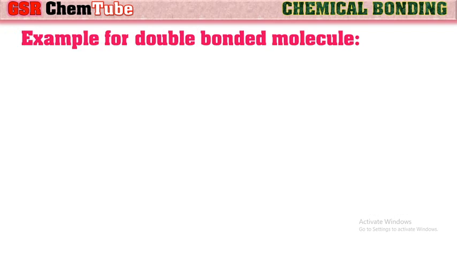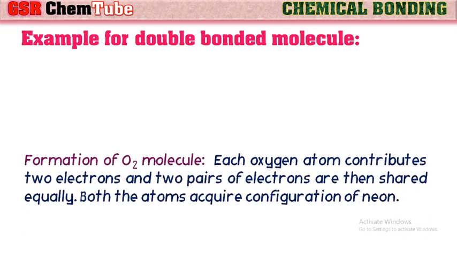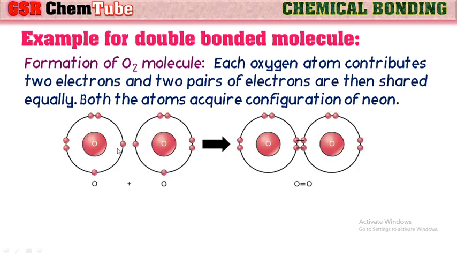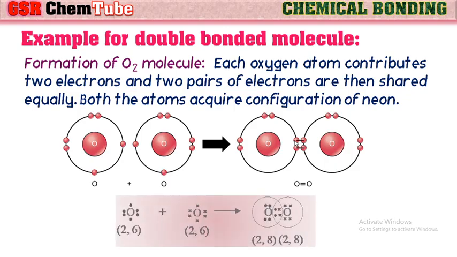Let us see double bond formation with one example. Let us consider the formation of oxygen molecule. As we know, each oxygen atom is having 6 valence electrons. Each oxygen atom contributes 2 electrons, and 2 pairs of electrons are then shared equally between the 2 oxygen atoms. Both the oxygen atoms thus acquire a configuration of neon. We can observe here clearly each oxygen has 6 valence electrons. So when these two combine, they share 2 pairs of electrons, and hence they get octet configuration.